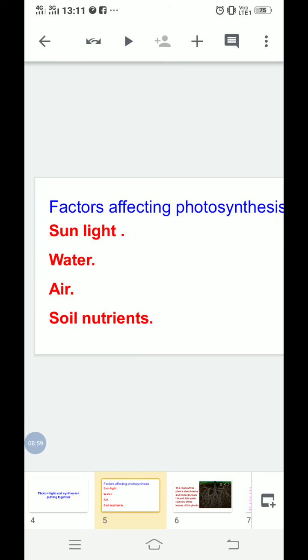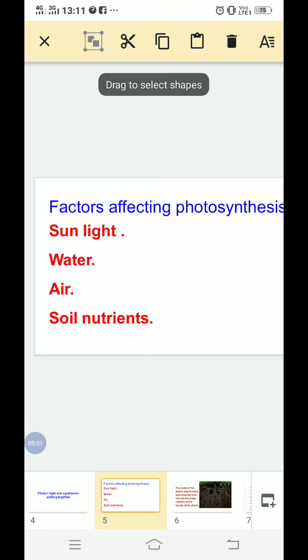Here we can see the factors that are necessary for photosynthesis. Number one and the most important is sunlight, because without sunlight the plants cannot make their own food. Second is the supply of water. Third is the intake of air, and fourth is the absorption of soil nutrients from the roots.